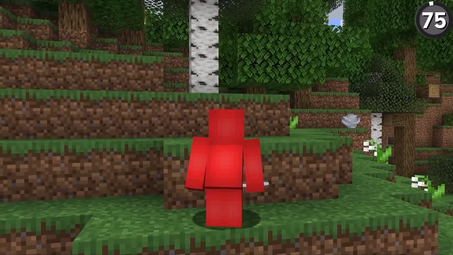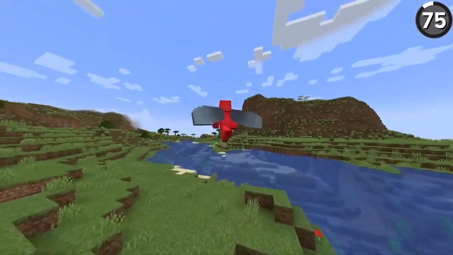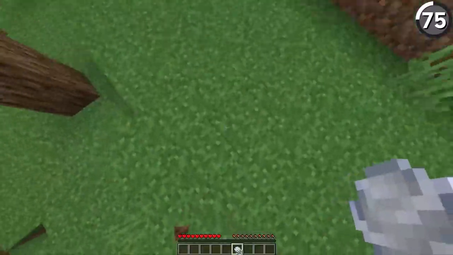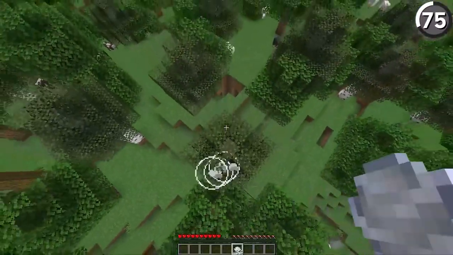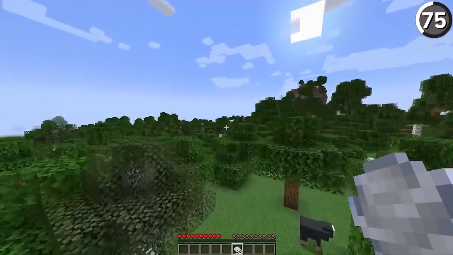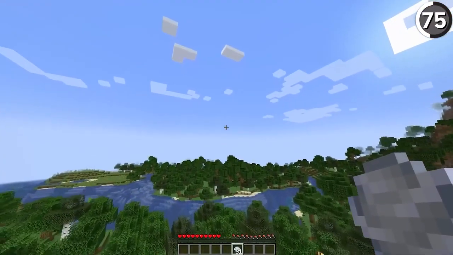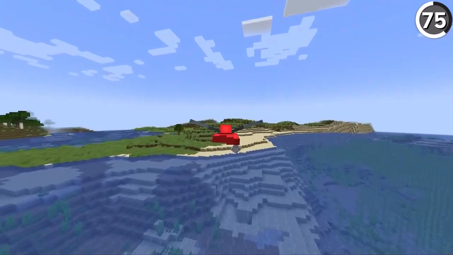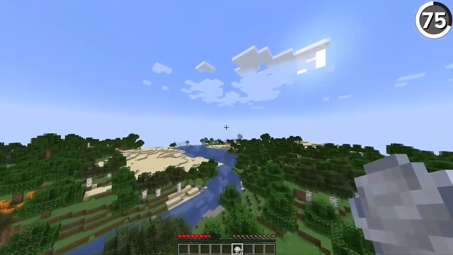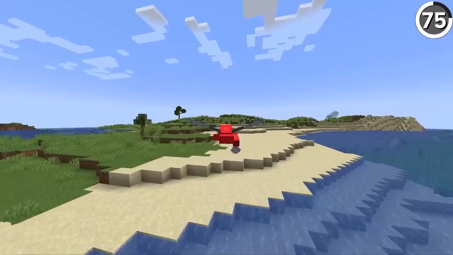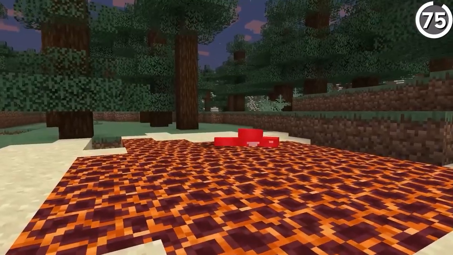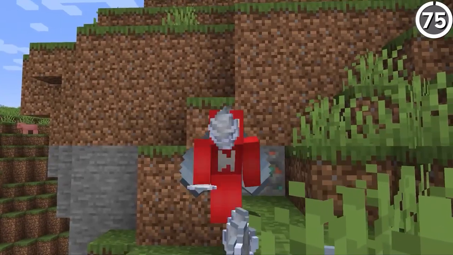As you'll see, we don't just have to use the wind charges for jumping, but also while we're flying. And so if you start flying close to the ground with your elytra, look straight down, right click, and then if you look back up in one quick motion, all of that wind charge will turn into a hefty boost off the ground. Just make sure your sensitivity is good enough to be able to look up as quickly as you're looking down. Since while it is true that the closer to the ground you get, the better the effect is going to be, it's also true that if you get too close to the ground, it's not going to do anything. You're just going to be a pile of items and a waste of a wind charge.